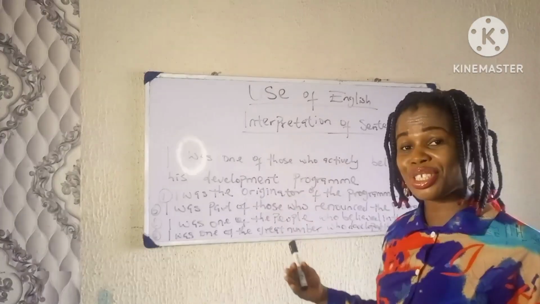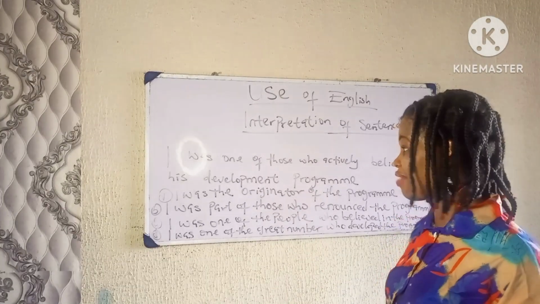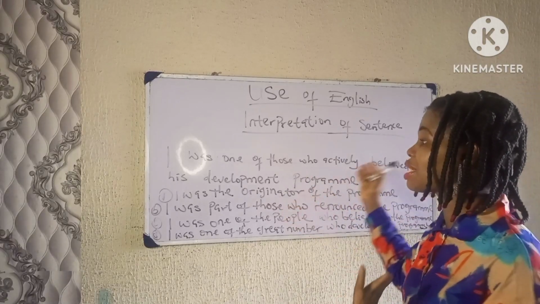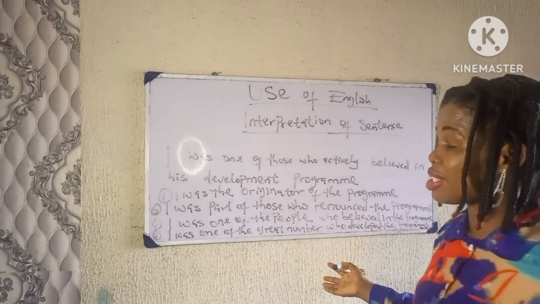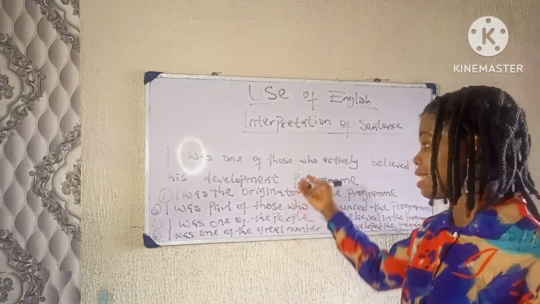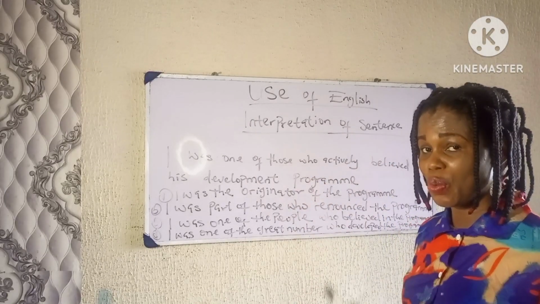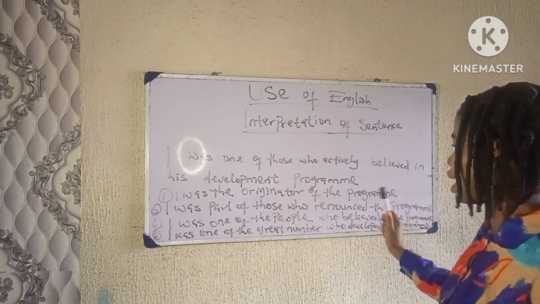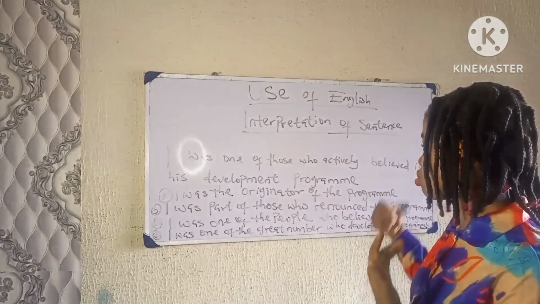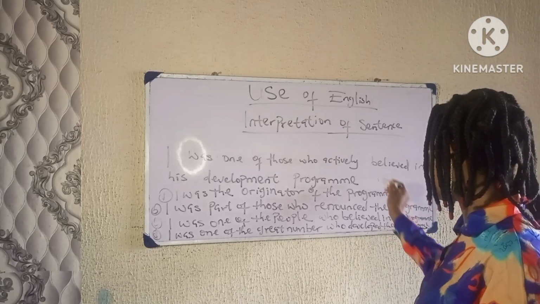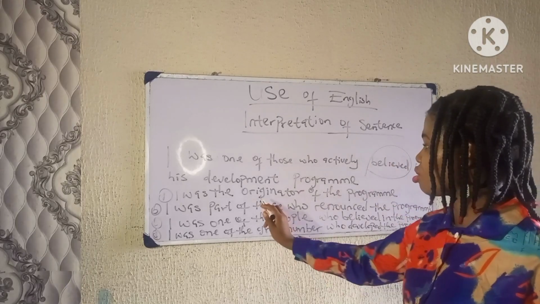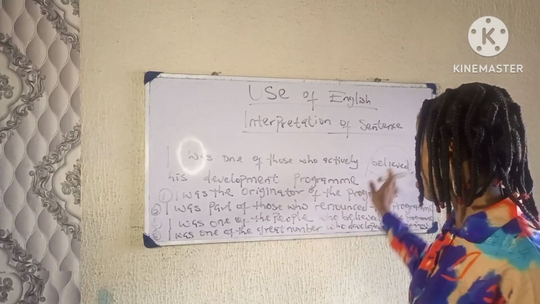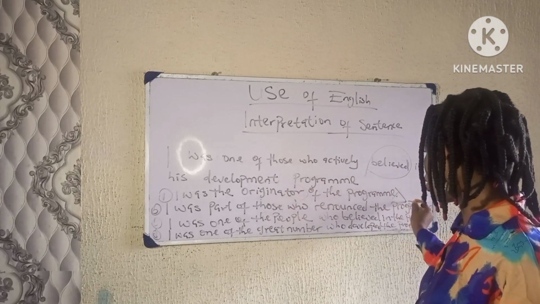Now we have to choose the option that best explains the given statement: I was one of those who actively believed in his development program. Which of these options explains the statement very well? Let's see the options. I was the originator of the program. The statement says I was one of those who actively believed, not originated. I did not originate, but I believed. So this is wrong.